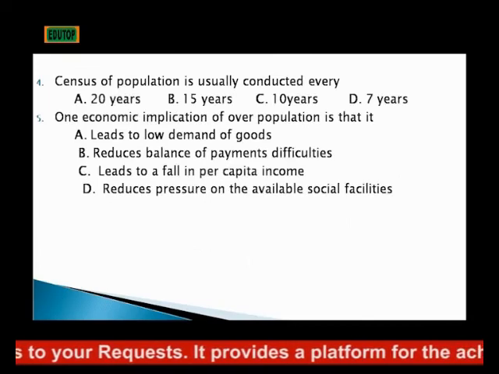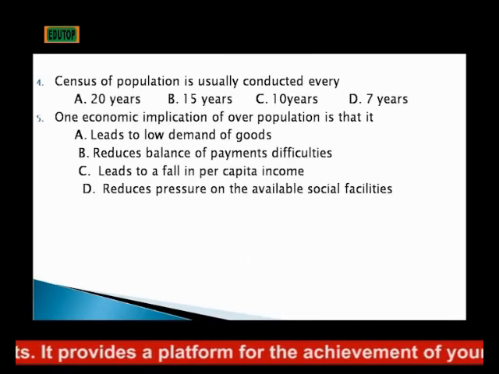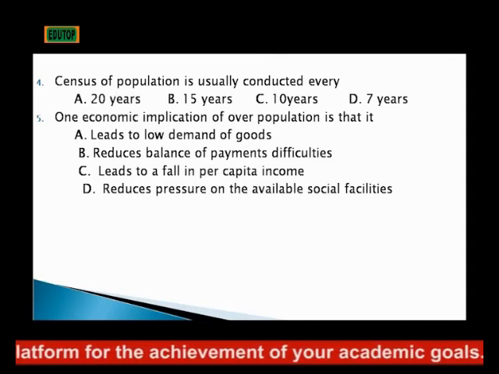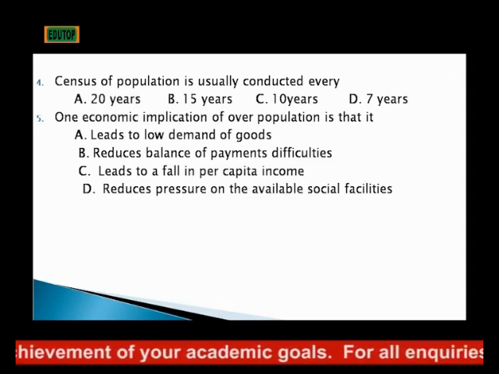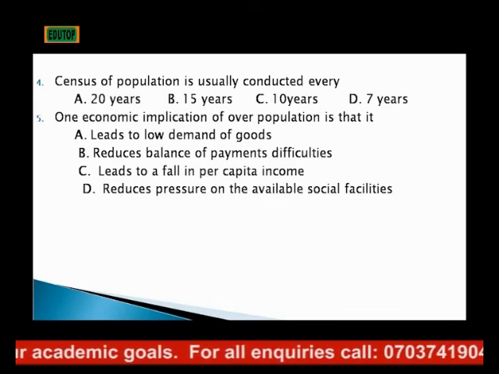Number 4. Census of population is usually conducted every dash. A. Every 20 years. B. 15 years. C. 10 years. D. 7 years. Number 5. One economic implication of